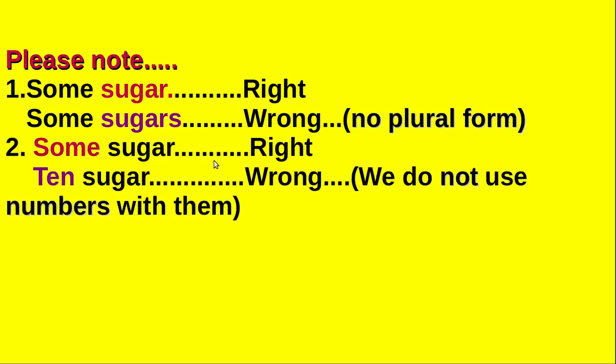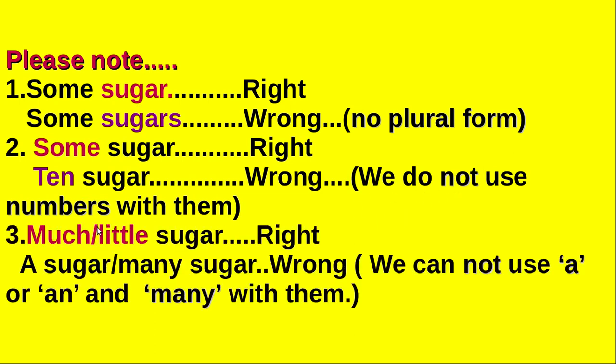Next, we cannot use numbers with them. Third one is much and little can be used with uncountables, not many or few, and we cannot use a or an with them, right?